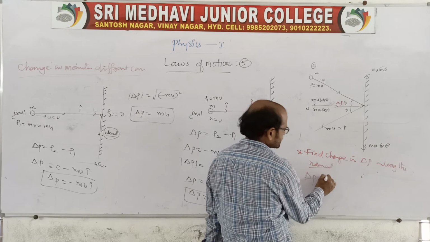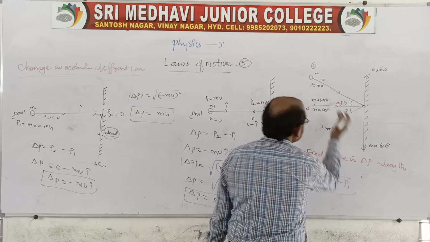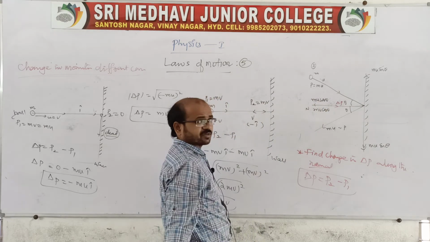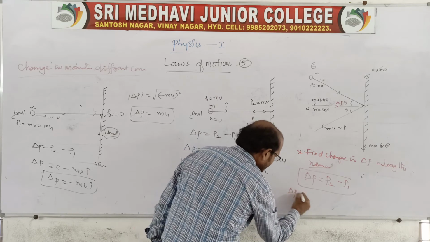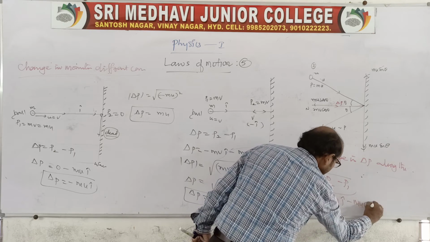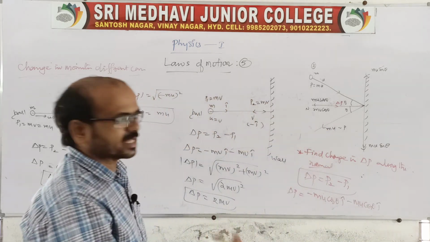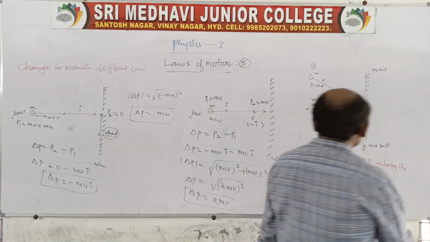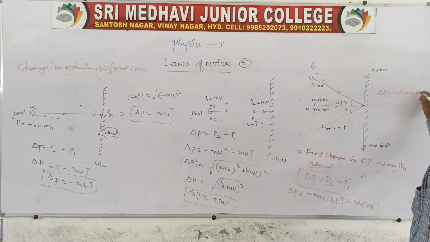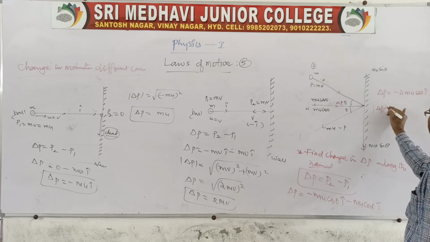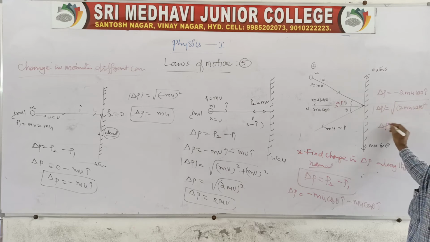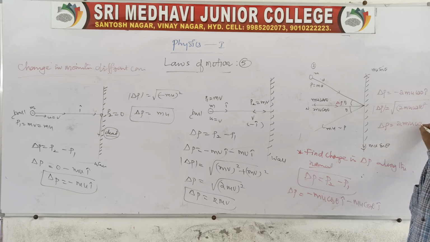Actually, change in momentum means p2 minus p1, but here you can directly write that the change in momentum along the normal will be mu cos theta and mu cos theta, which are along the direction of the negative x-axis. So we can take minus mu cos theta i cap and minus mu cos theta i cap, because both are in the same direction. So the final delta p is equal to minus 2 mu cos theta i cap. If you want the magnitude, we can say root of 2 mu cos theta whole square. Therefore delta p is equal to 2 mu cos theta.